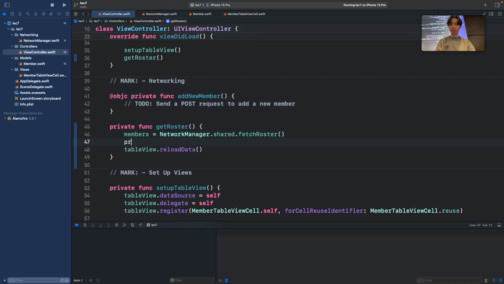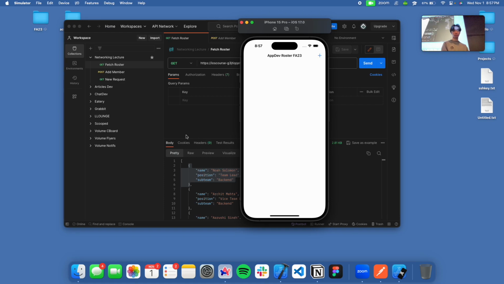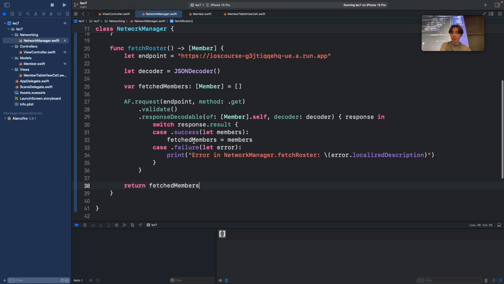So what I'm going to do is put a print statement here. I'll put members actually. So we expect this to be the new members that we fetched, right? Because we assign it to this members. Okay, that's odd. Why is it an empty array? Didn't we call fetch roster? Like, didn't this assign fetch members, the members?